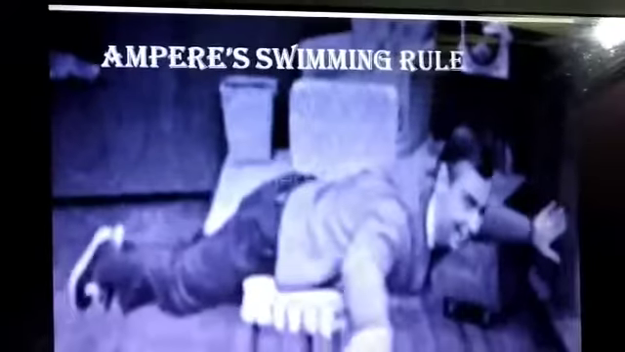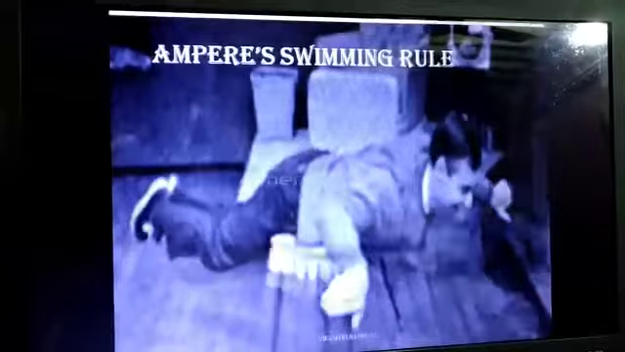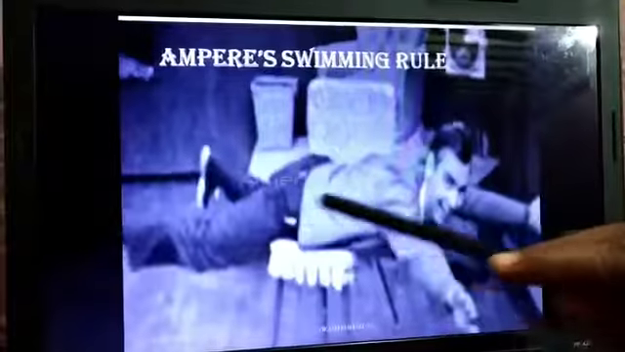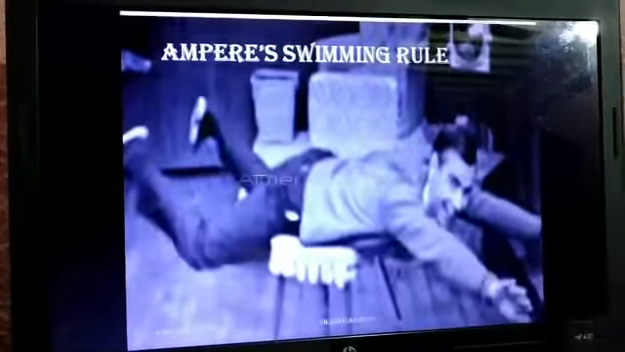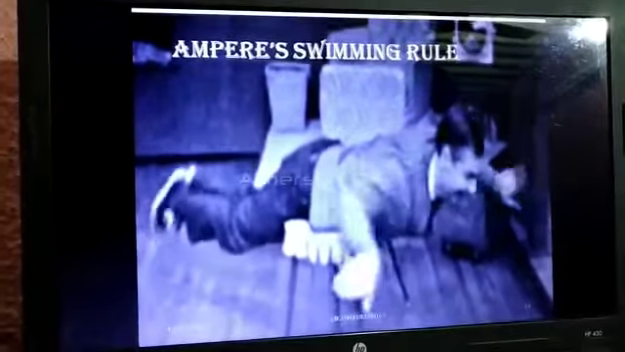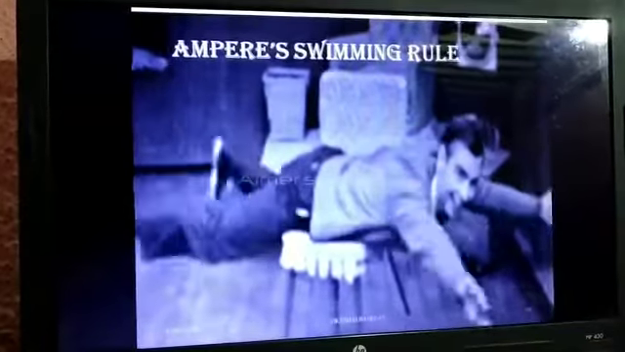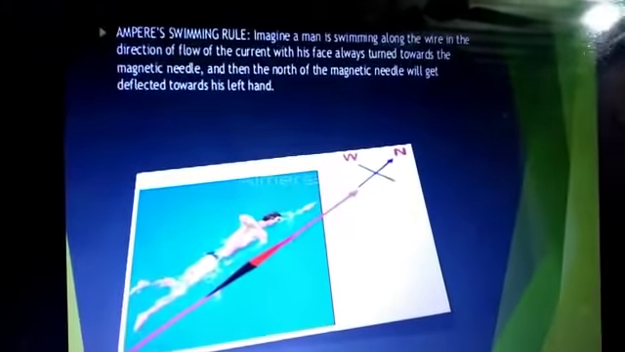Ampere's swimming rule. Here you can see this person swimming in this animation. So if a person is swimming, the left hand of the person indicates the direction of deflection of magnetic needle. Suppose that the current is entering from the feet of the person and exits from the head, and the left hand of the person represents the direction of deflection of magnetic needle. So this is known as Ampere's swimming rule. Same thing is depicted here.